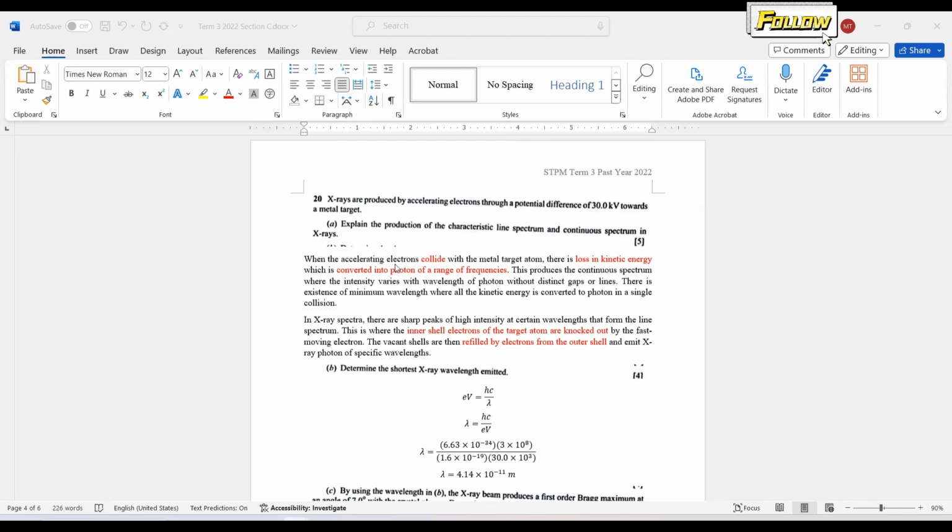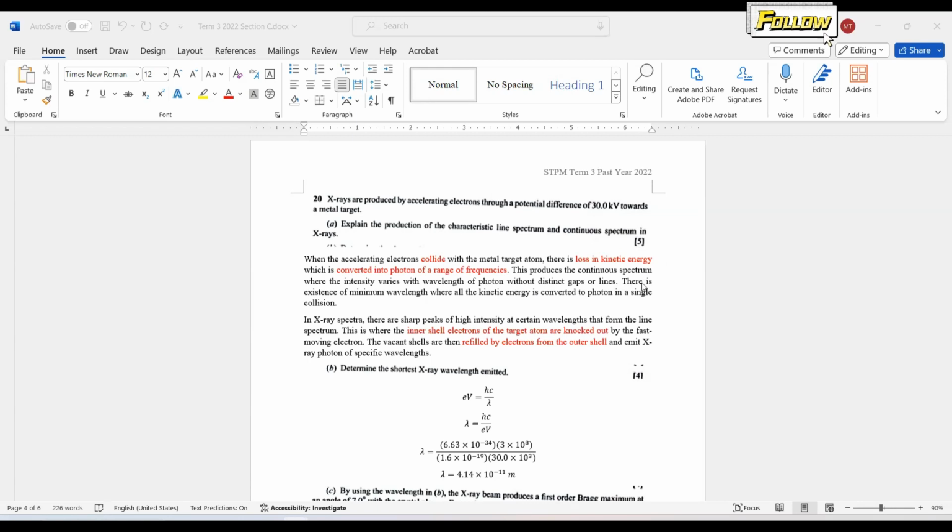So when the accelerating electrons collide with metal target atoms, there's loss in kinetic energy, which is converted into photons of a range of frequency. So this is how we get the continuous spectrum, where the intensity varies with the wavelength of the photon without distinct gaps or lines. This is just to elaborate more, to make sure we can get the full marks.